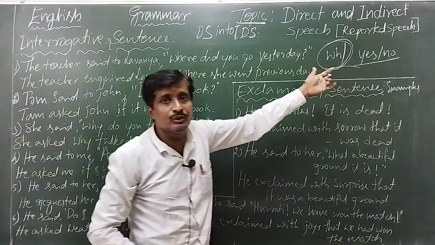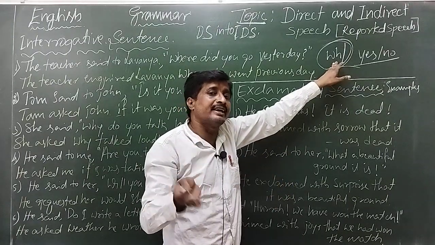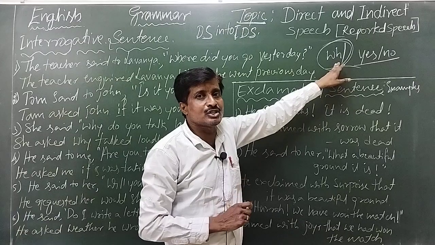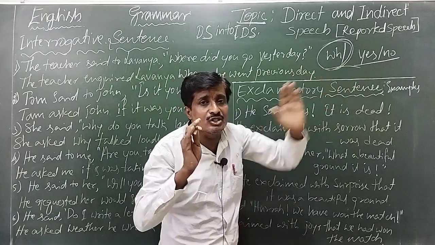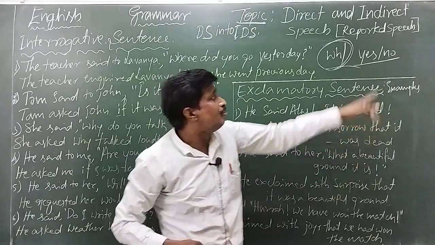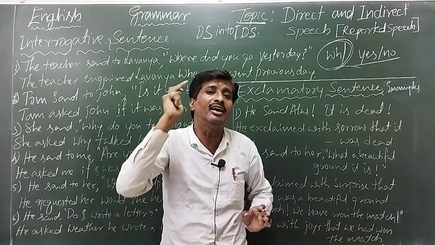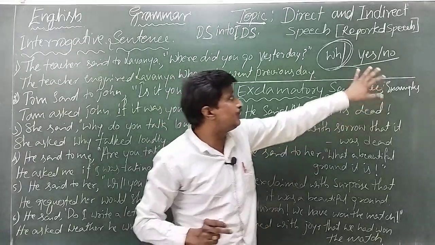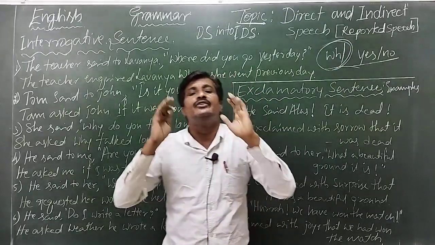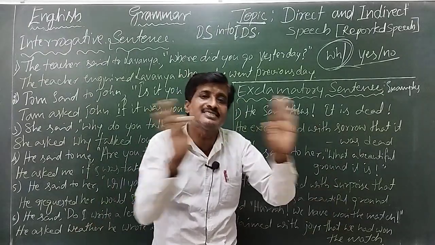here, while we are going to change an interrogative sentence from direct into indirect speech, at that time WH words remain as linking words. But in yes or no questions we use whether or if. In WH questions we use the WH words only as a linking word.